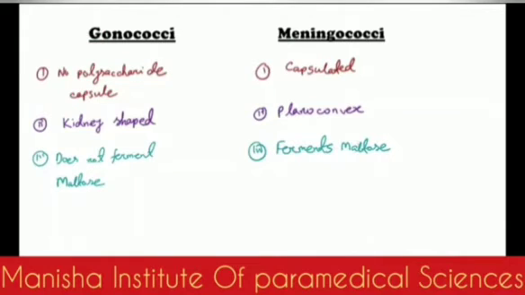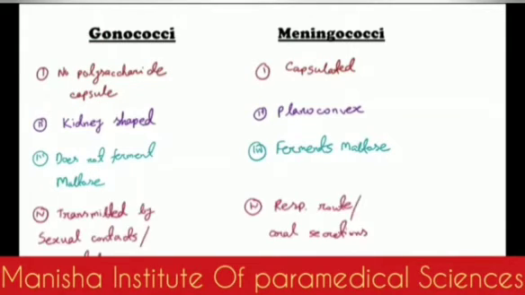Okay, let's go to the next point, which is the route of transmission. The gonococci is mainly transmitted by sexual contact. It's the main route, but some are transmitted during birth, perinatally, where it causes neonatal conjunctivitis. In case of meningococci, the main route is the respiratory route and oral secretions. A common cause is using someone else's inhaler. It's a very common way to spread the infection.